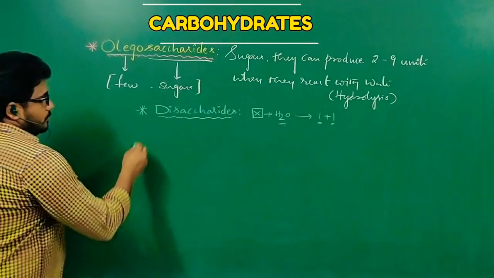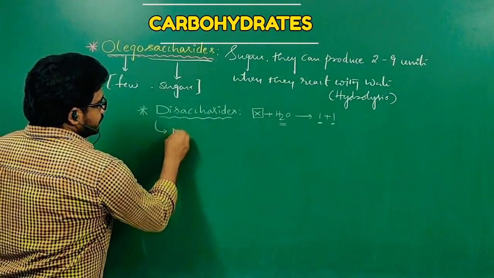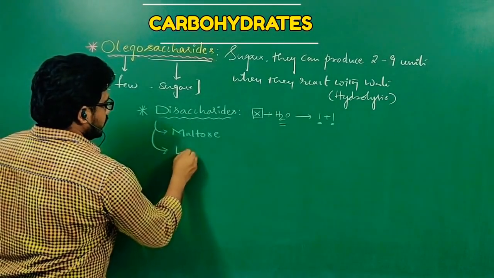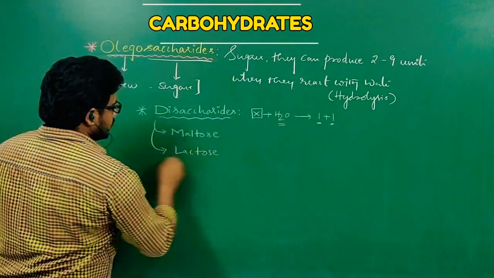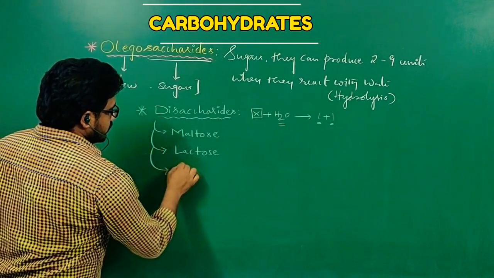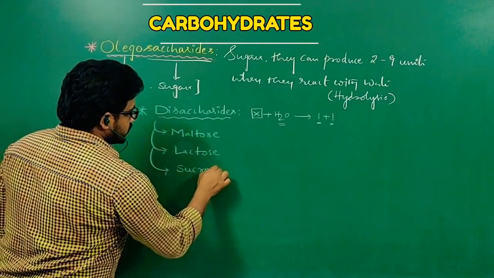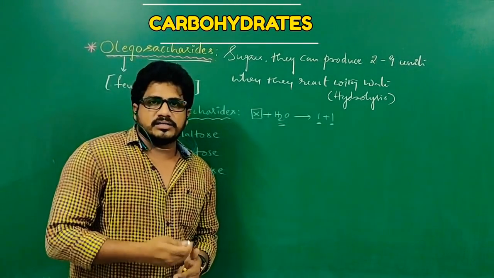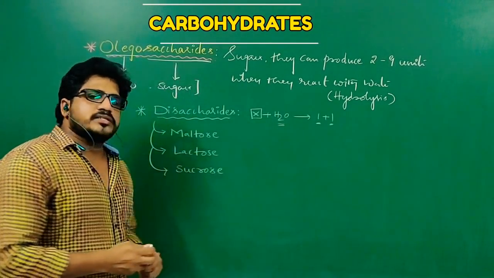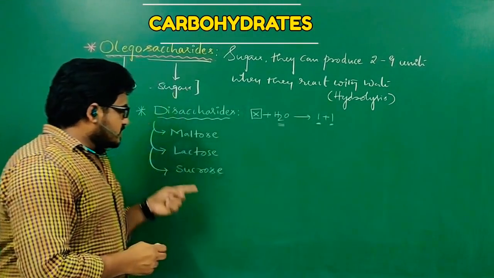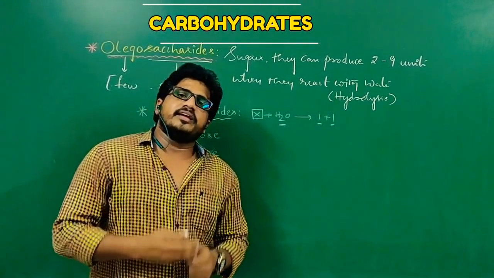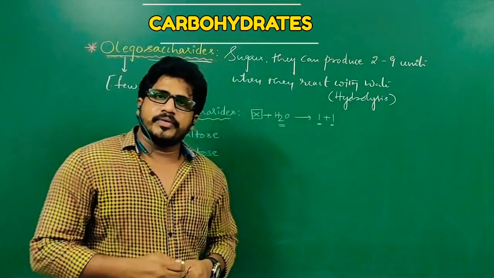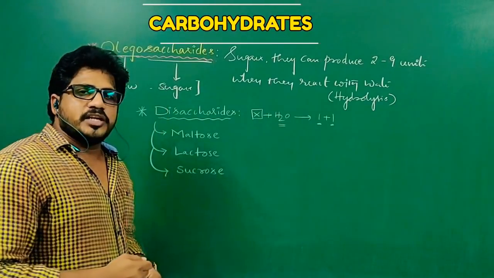Let us see examples. Disaccharide examples: maltose, lactose, sucrose. Maltose is a sugar that is generally present in malts and grains, lactose is the sugar present in milk, and sucrose is the sugar present in many plants, for example sugarcane and beetroot.